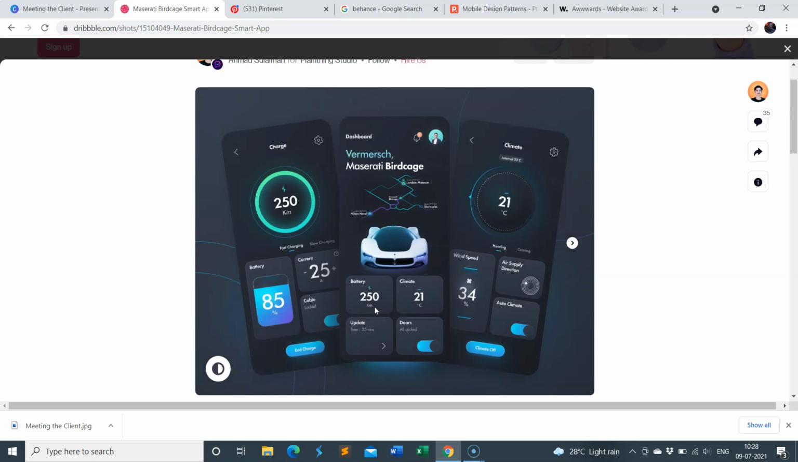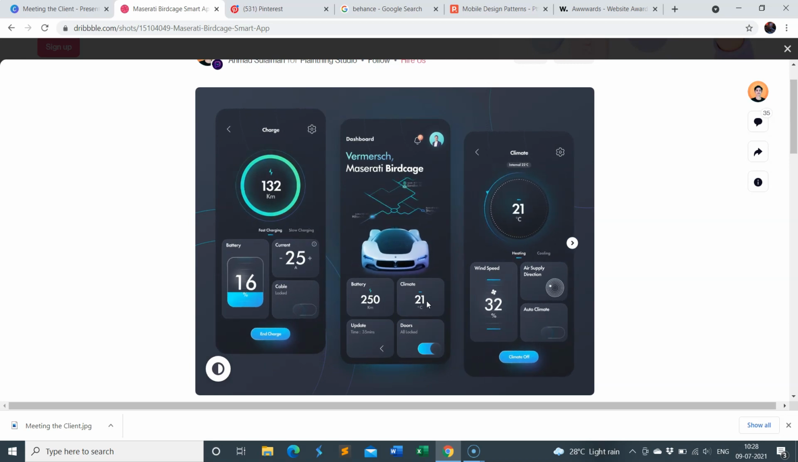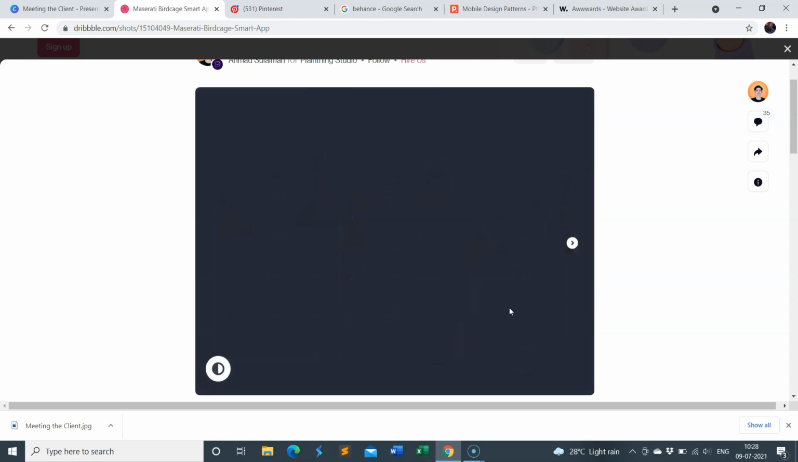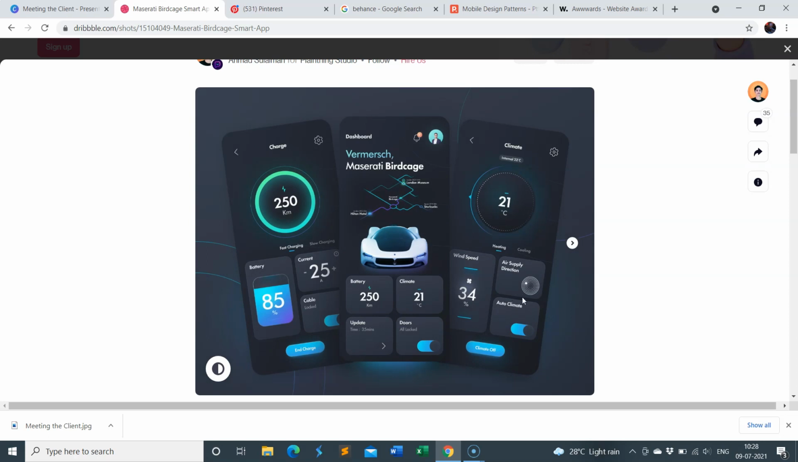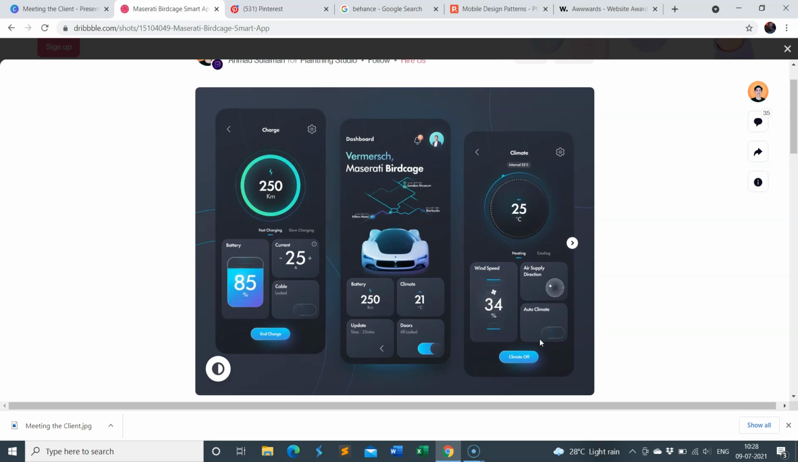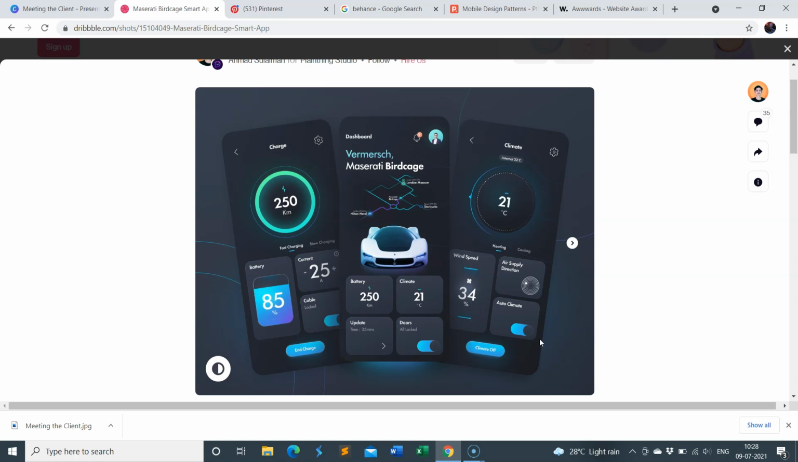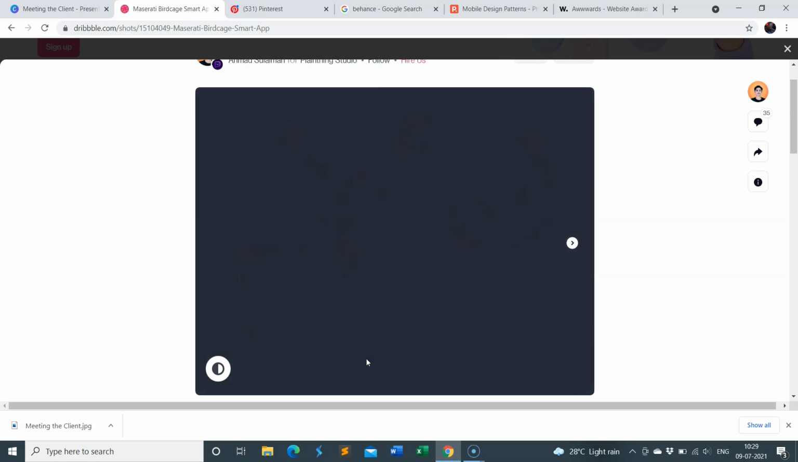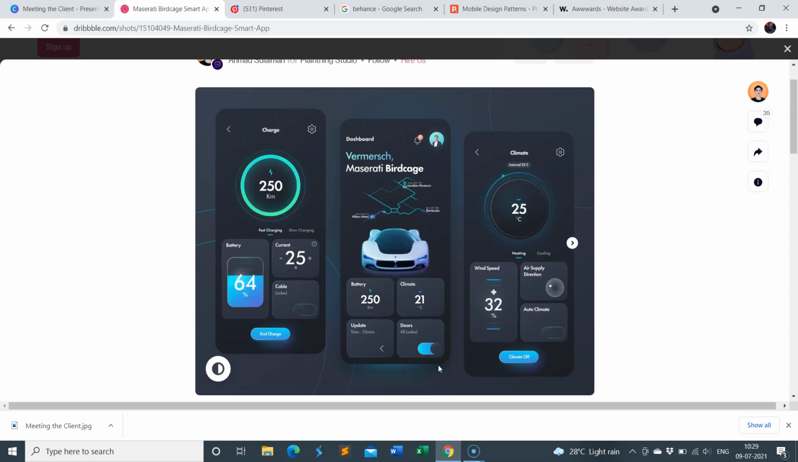Here you can see the battery, you can see the climate of that particular place. You can see what updates you have and what not. It's also showing the location. You have all the various other information like the wind speed, the air supply direction, the auto climate and all that. So this is how you can create a weather app. Let's say you are on a road trip and you want something like this so that you can get an idea of what the climate of that place is like, how much you have driven already, what the wind speed is and all that. So this is how that app is going to look.